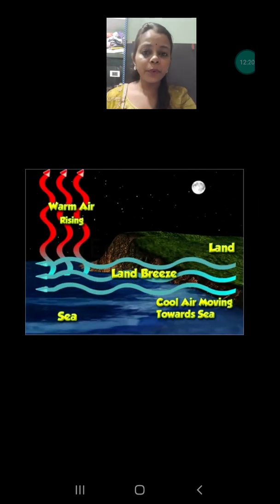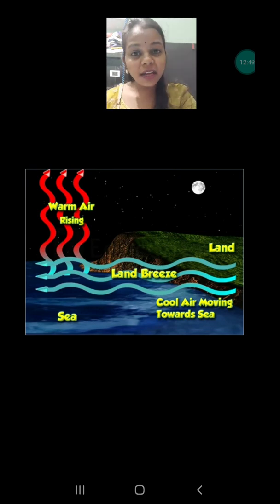The opposite process of this is the land breeze, which always happens during the night time. Now in the night time what will happen? Land cools down very easily and the sea cools down very late. This is why the air present on the land will be cooler, because in the night time the land is cooler as compared to the sea.